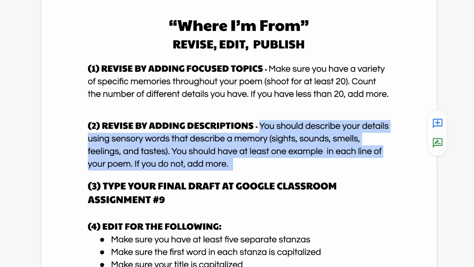It doesn't have to be that much, but some sort of description so that I can kind of see this idea in my mind. I can visualize it just like you've been practicing visualizing when you're reading. So if you don't have descriptions for all of your ideas, I want you to pause the video, go back and add that to your rough draft using your pencil and paper.